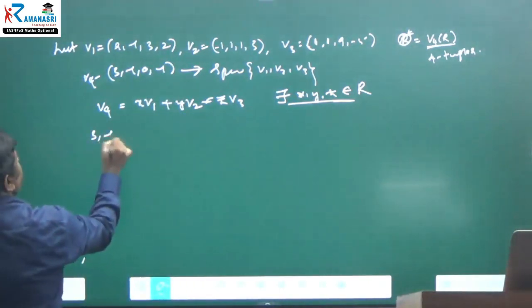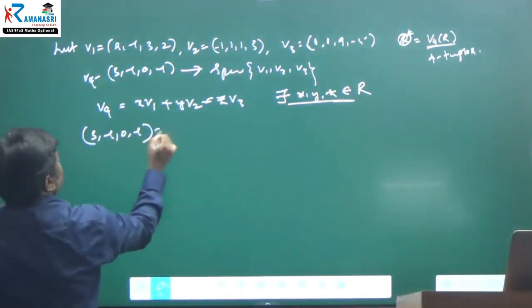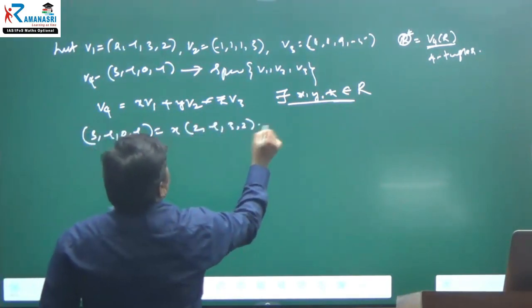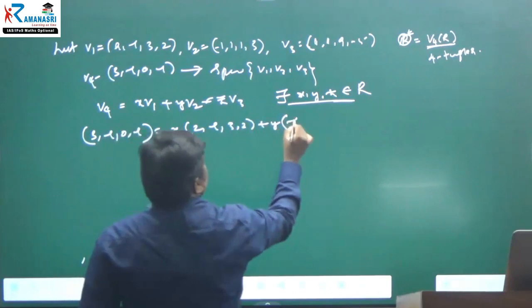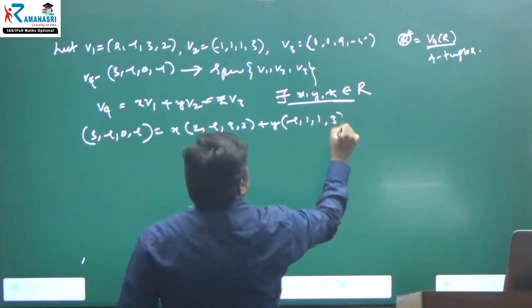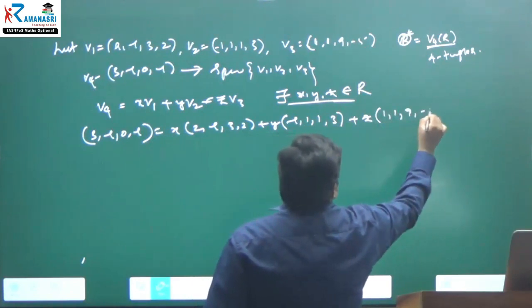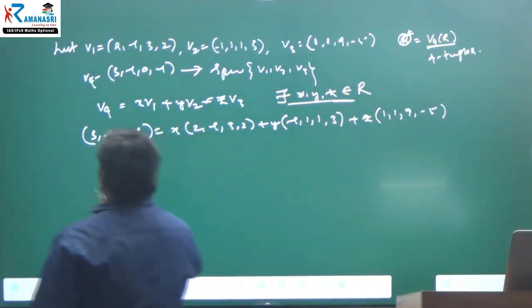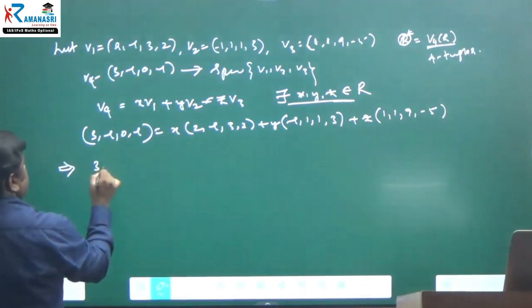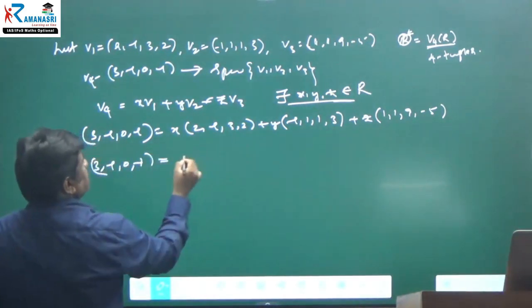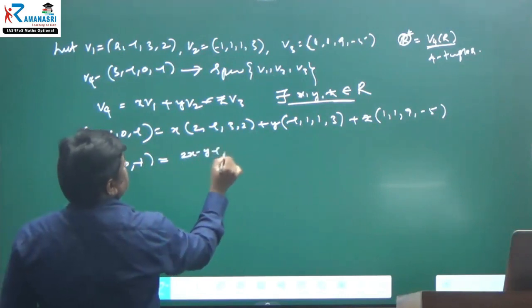Therefore, let 3, minus 1, 0, minus 1 be equal to x into V1, 2, minus 1, 3, 2, plus y into V2, minus 1, 1, 1, 3, plus z into V3, 1, 1, 1, 9, minus 1. This implies 3, minus 1, 0, minus 1 is equal to, first coordinate 2x minus y plus z.